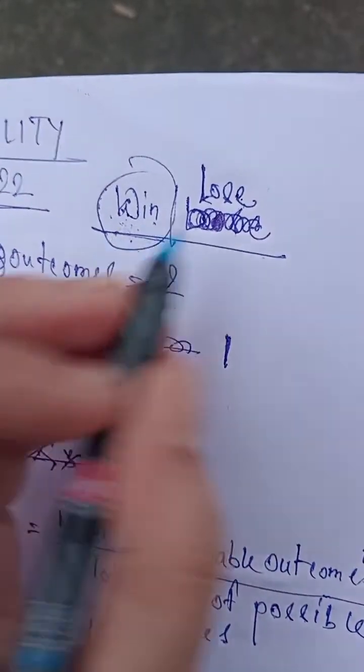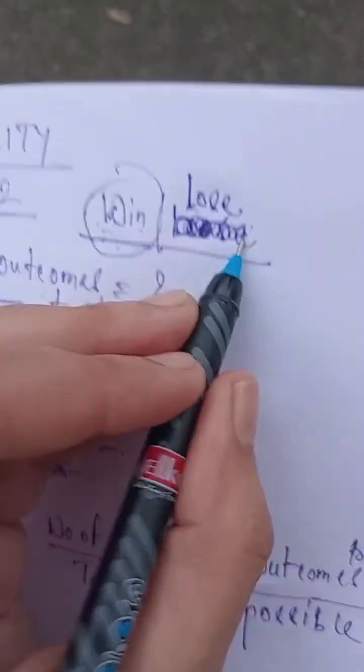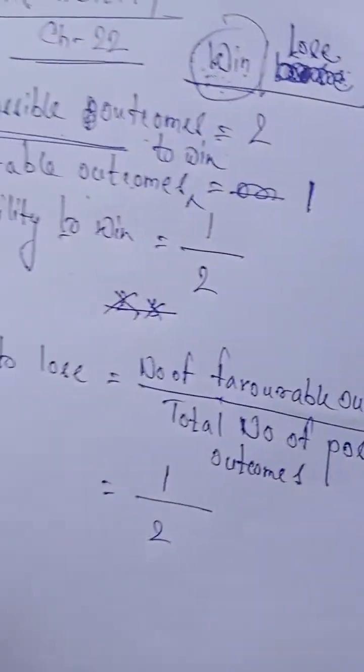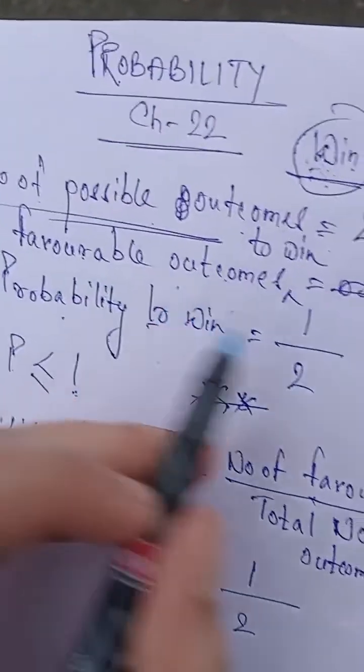That is, either we will win or we will lose. How many outcomes? It is 2. 1 plus 1 is 2. So it is 1 by 2. So the probability to lose is 1 by 2, and the probability to win is 1 by 2.